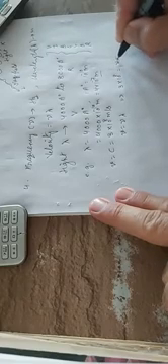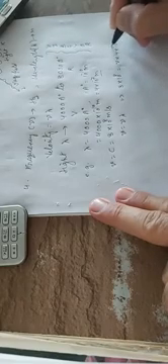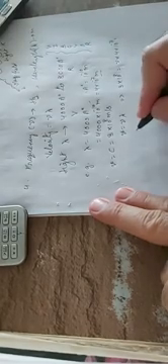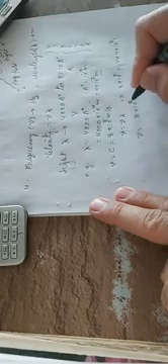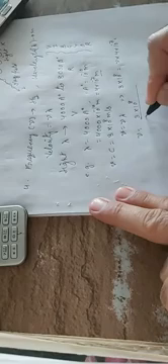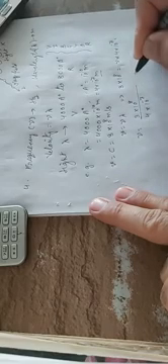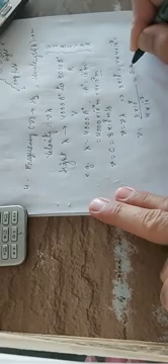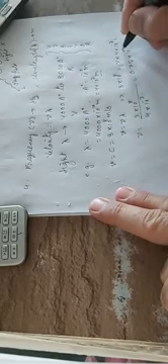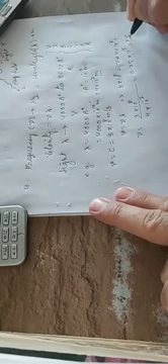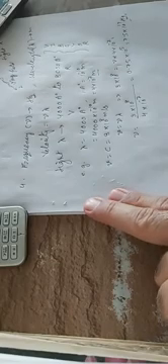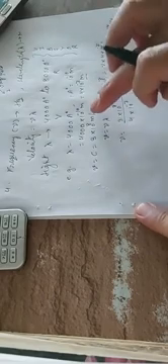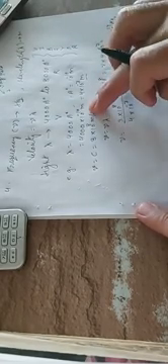Frequency I have to calculate, and the wavelength is 4 into 10 to the power minus 7. From here, frequency could be calculated as 3 into 10 to the power 8 divided by 4 into 10 to the power minus 7. If you solve this, 0.75 into 10 to the power 15, I can write it as 7.5 into 10 to the power 14 hertz. This is the frequency of the light whose wavelength is 4000 angstrom.